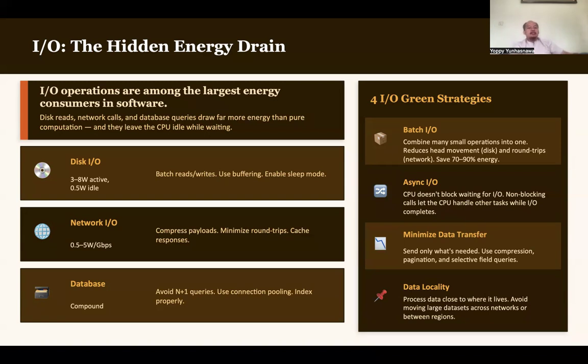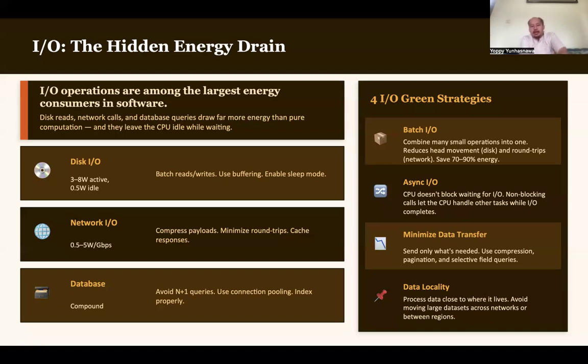And then the database. You can also minimize the energy used by avoiding N+1 queries, using connection pooling, and implementing indexes properly. You have learned about indexes in the previous semester, right? So use your knowledge in creating the database. Don't forget to index your data properly.